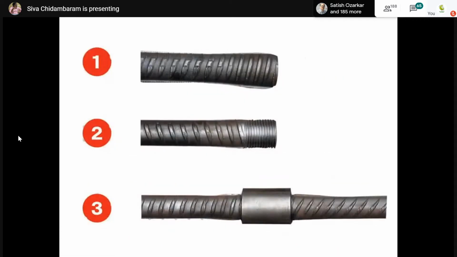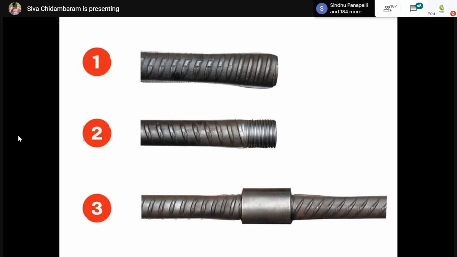Now, exactly at the midpoint, if you look at me, I'm explaining in the video, both the rebars are not meeting with each other. You can find a certain amount of gap. At least we can expect a 2 mm or 1 mm gap, like this. It is not perfectly connected.